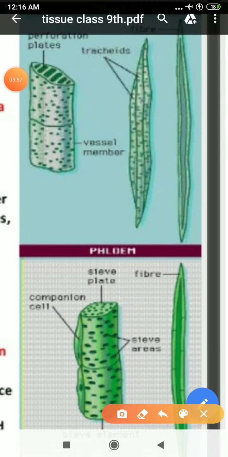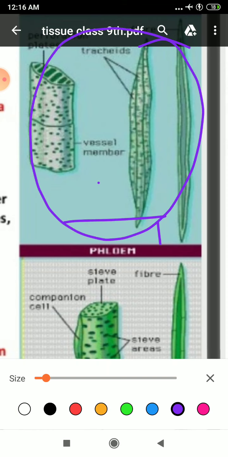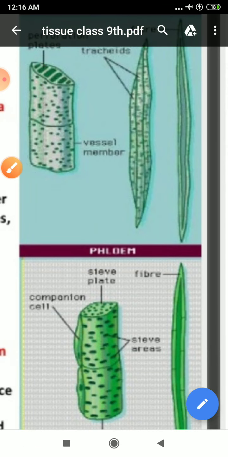So now students, let's study the structure of xylem and phloem. So this is your xylem. These cells have thick walls. And the elements are tracheids, vessels, xylem parenchyma and xylem fiber, that I have told you before.